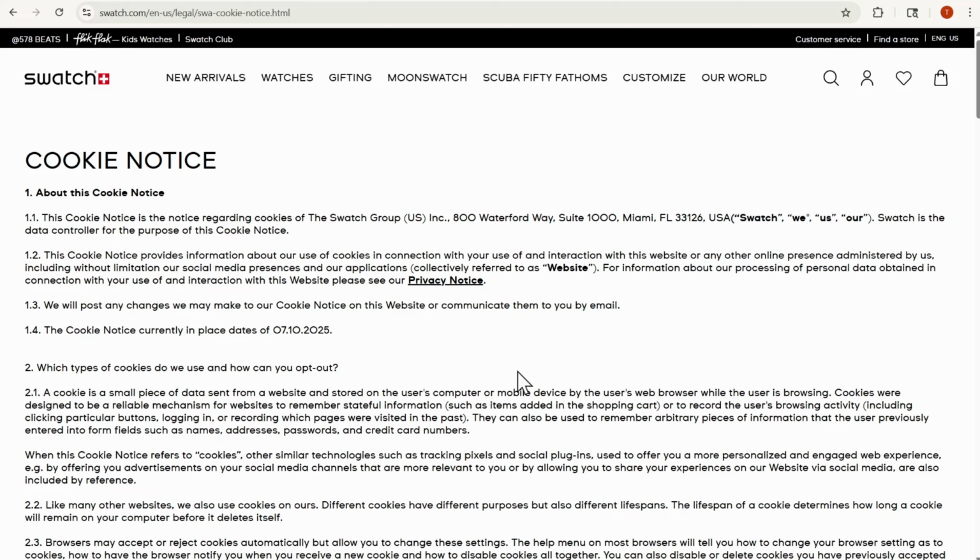But overall, I think it's really important for businesses to, one, recognize that a cookie constitutes personal data because it identifies an individual. And two, if your company doesn't have a cookie notice and you have a website, that's something you need to really look into because it's very important in 2025 for you to be transparent given the climate that we're in related to processing of personal data. Consumers are very sophisticated now. Your organization can't get away with just having a privacy notice. You need to have a cookie notice too if you have a website that utilizes cookies.